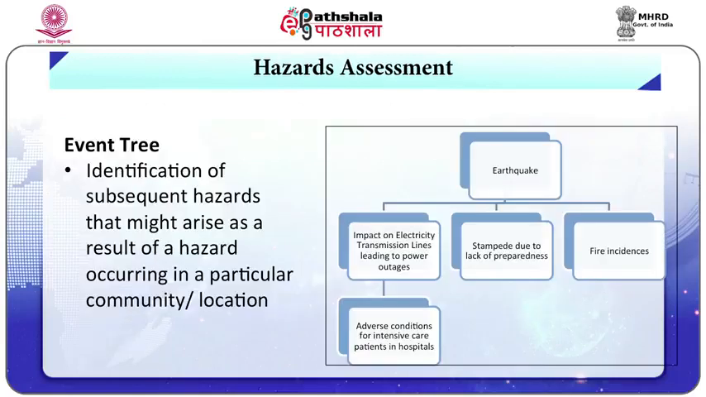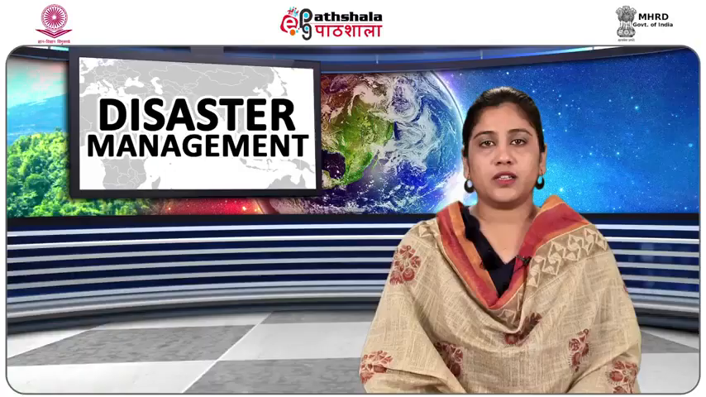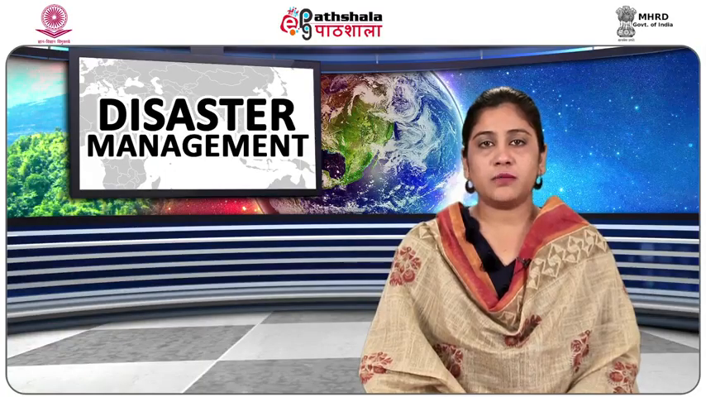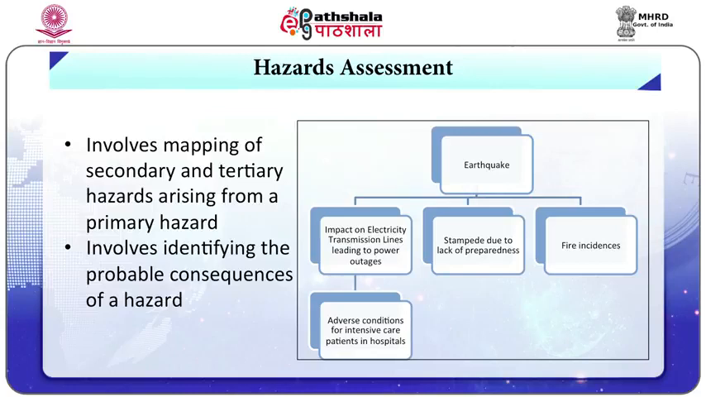Event tree. One important component of hazard analysis is the identification of subsequent hazards that might arise as a result of the hazard occurring in a particular community or location. These kinds of hazards are often termed secondary or tertiary hazards depending on their time of initiation, while the hazard which led to the occurrence of the secondary or tertiary hazard is termed the primary hazard.